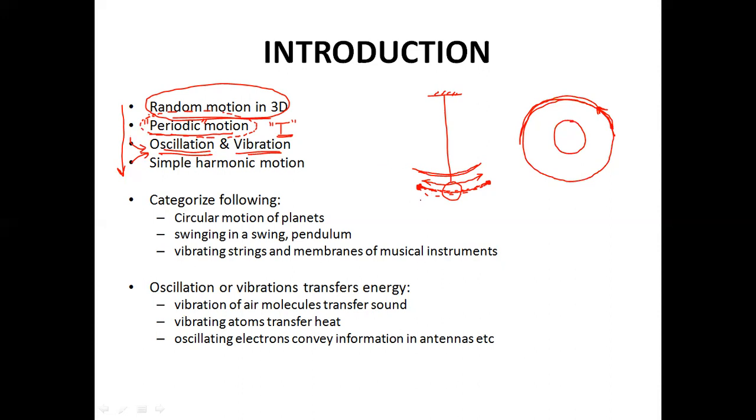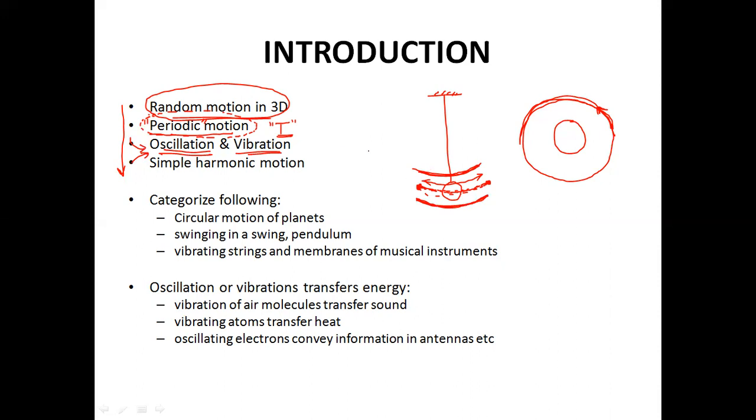If this oscillation is happening at lower rates. Now, the rate at which this oscillation happens is called frequency. So we'll soon be discussing what that frequency is. But if the oscillation is happening at a lower rate, for example, every second it is moving to and fro only once or only twice, let us say, that is an oscillation.